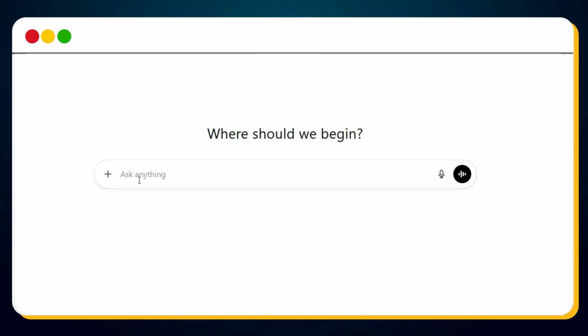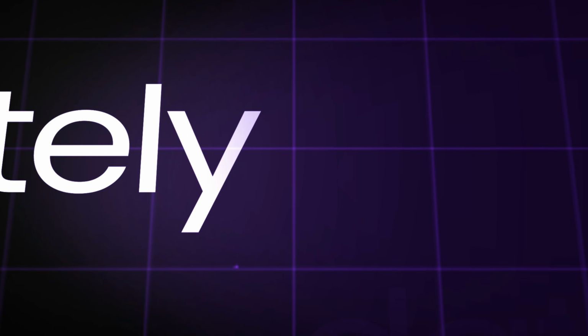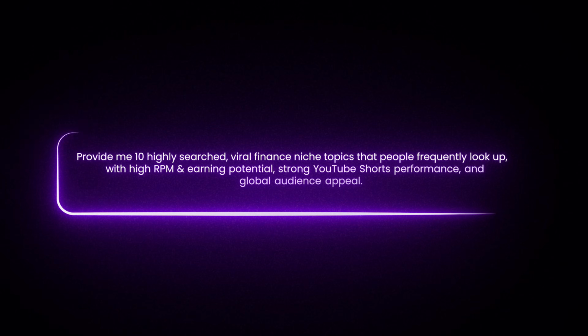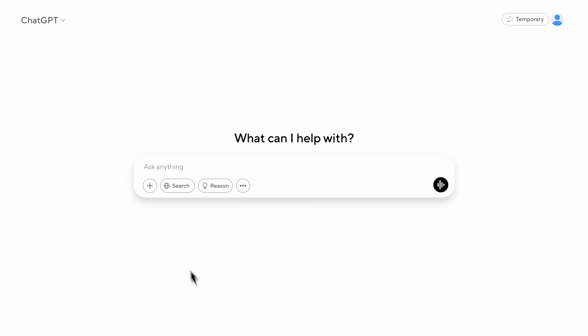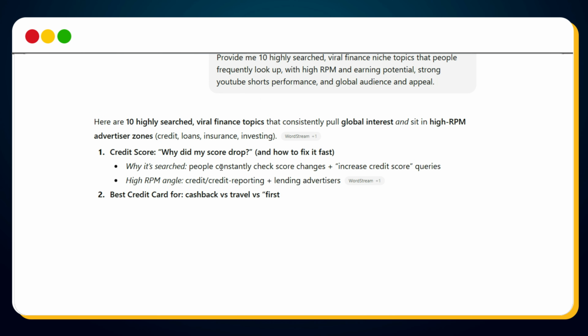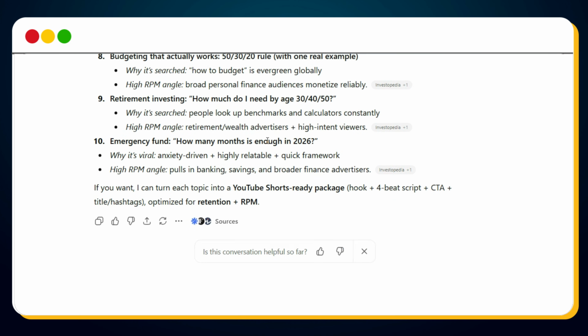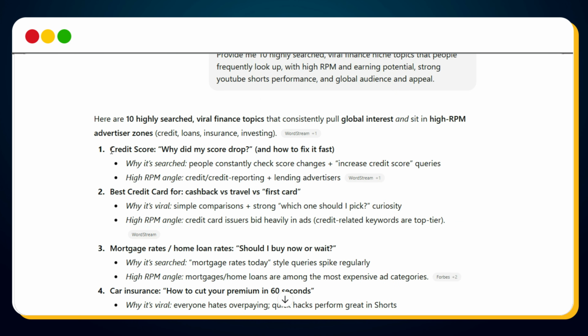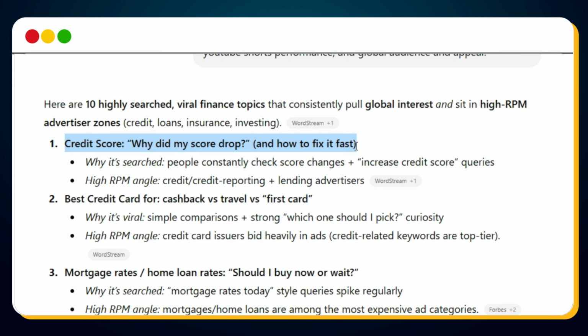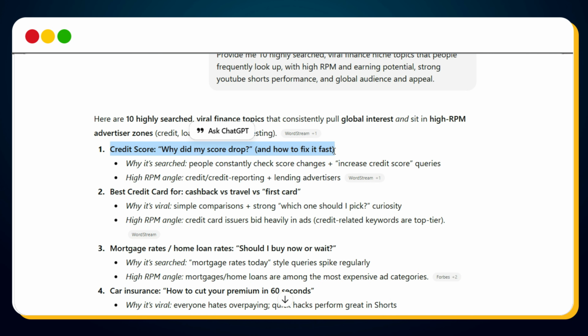Let's start with ChatGPT. No guessing, no copying random videos. This is completely data-driven. Drop this prompt into ChatGPT and hit send. Within seconds, it gives you finance topics people are already searching for, topics with real earning potential. For this tutorial, I'm choosing credit score. Why did my score drop and how to fix it fast? This worked perfectly for shorts and long-form videos.